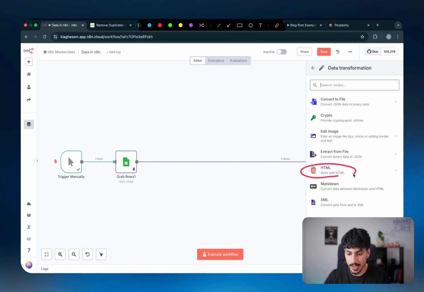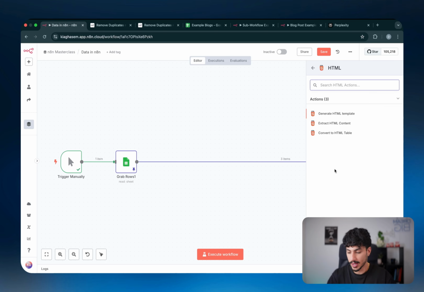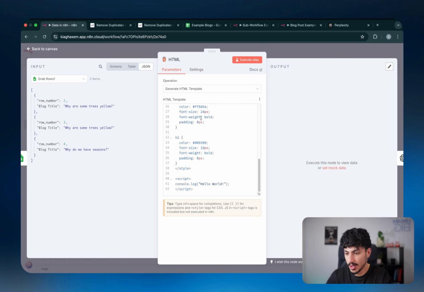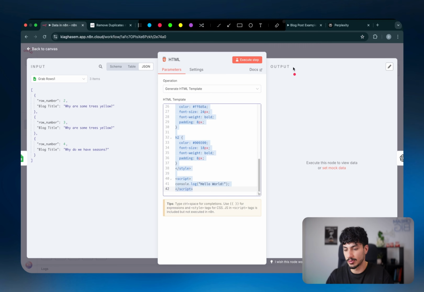The next one is HTML. HTML you'd actually use when you want to build out a report. So I'll actually show you guys what I mean. There you go. If you click on generate HTML template in the HTML node, it allows you to define some HTML code that you can then use to create an actual report.